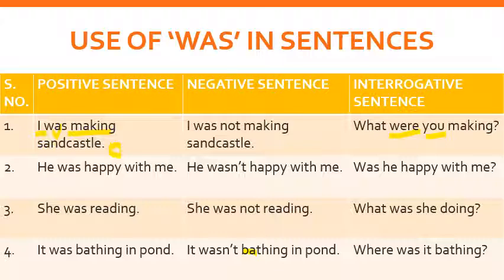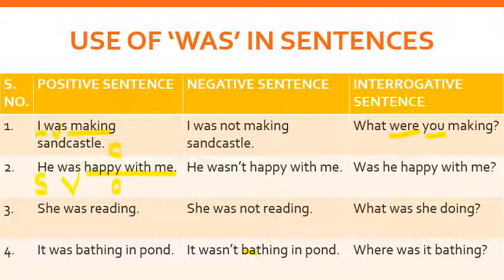Now moving on to the next one. He was happy with me. You can see he is the subject, was is the verb, and happy with me is the object. So the whole sentence after the verb is the object here. I am telling you what is subject, what is verb and what is object.